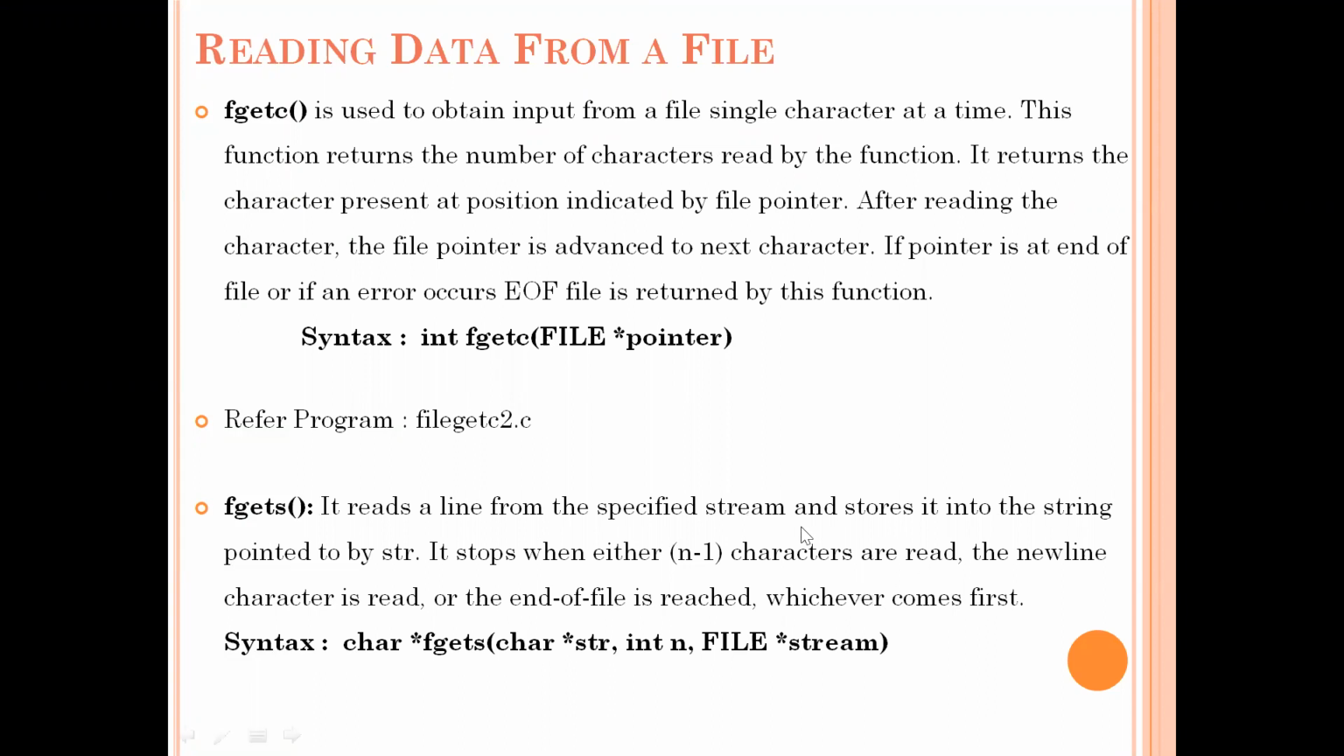So the syntax of the fgets function is char *fgets. Here, the string into which you want to read, the number of characters you want to read from that file, and here the file stream pointer. Okay, the file pointer we have to pass.